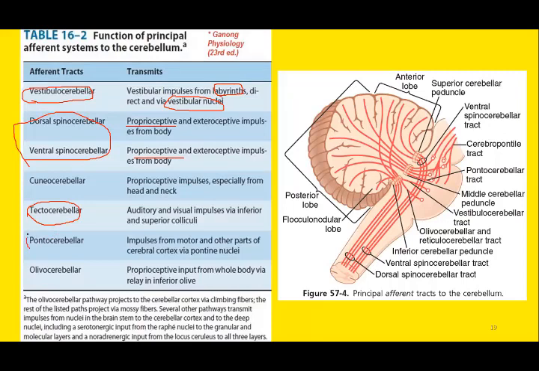Then we have the pontocerebellar afferent pathway, and as the name indicates, the input is transmitted via the pontine nuclei, right? And the last is the olivocerebellar pathway. The thing to remember is that in all these afferent tracts, except the olivocerebellar pathway, which connects to the cerebellum via the climbing fibers, the rest of the tracts include the mossy fibers. We will discuss the differences between the two types of fibers, climbing fibers and mossy fibers, in detail.